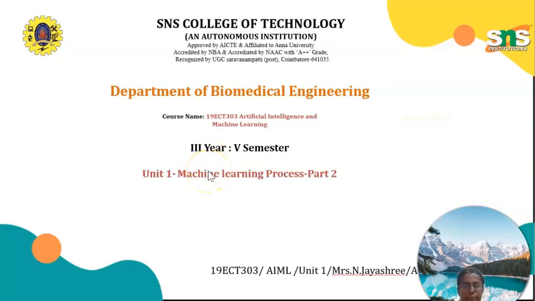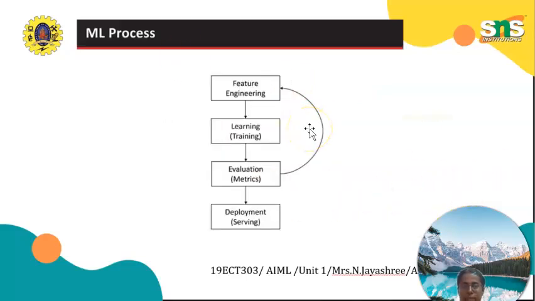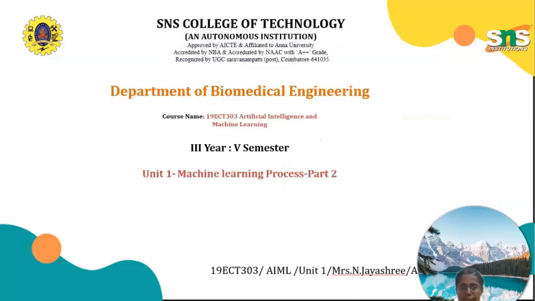So good evening everybody. We are going to see the machine learning process which we already saw in the flowchart. The first one is feature engineering, evaluating metrics and deployment, so I want to recall this in this part 1. This is the flowchart for the machine learning process we already saw: feature engineering, learning, evaluation, deployment or serving. If the metrics are not met, it goes back to feature engineering.